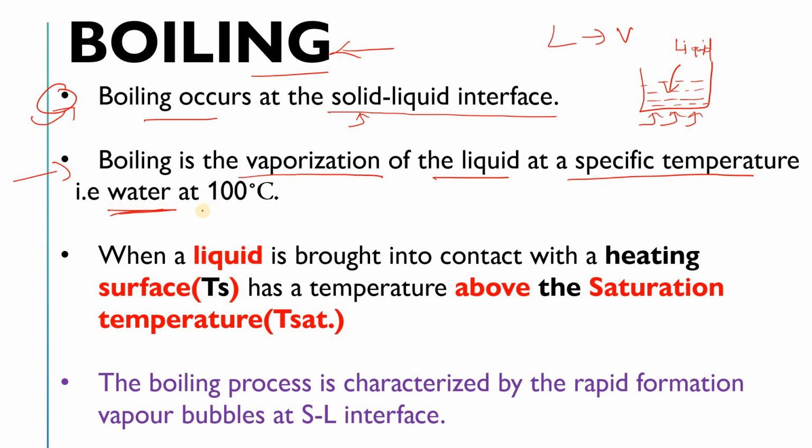Water boils at 100 degrees Celsius at 1 atm, meaning the atmospheric pressure is constant. So at 1 atm your water will boil at 100 degrees Celsius, right? We will also understand what will happen if we increase or decrease this pressure. We have understood what boiling is.